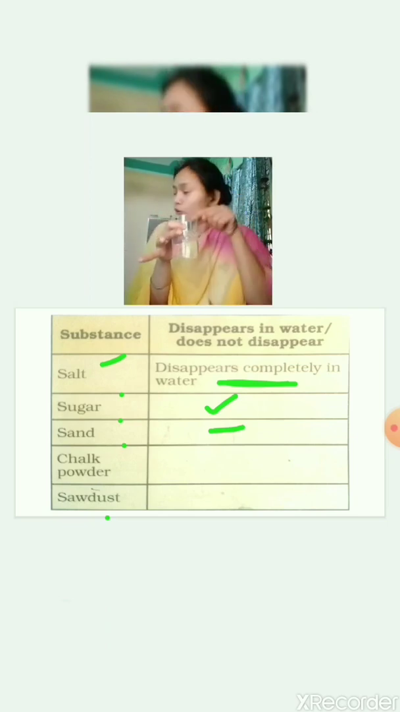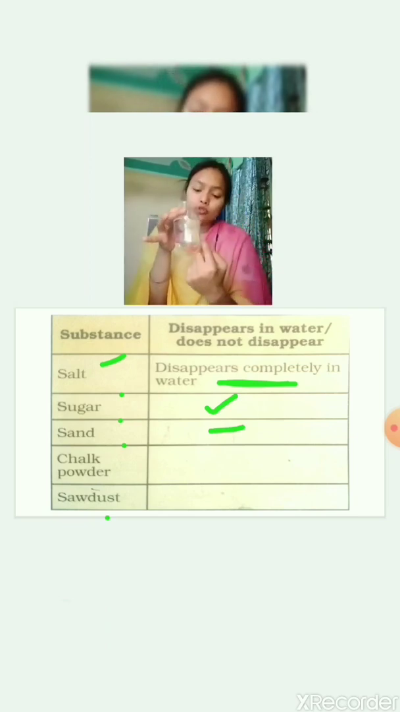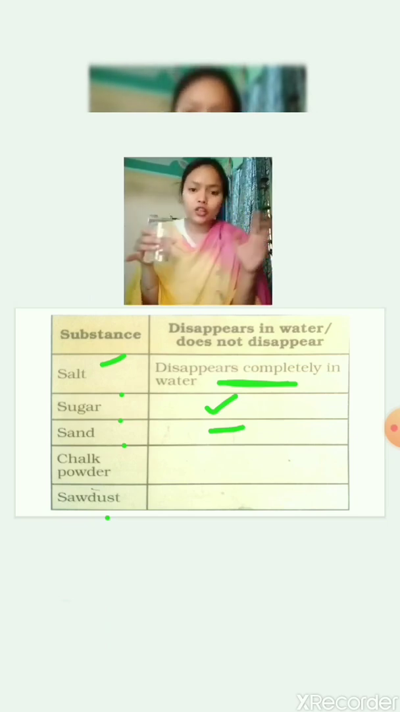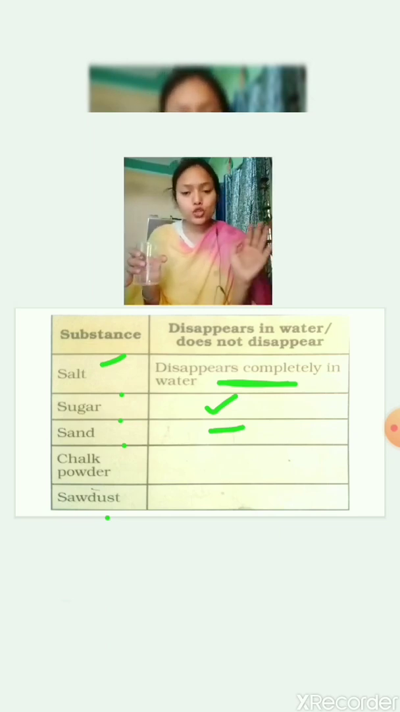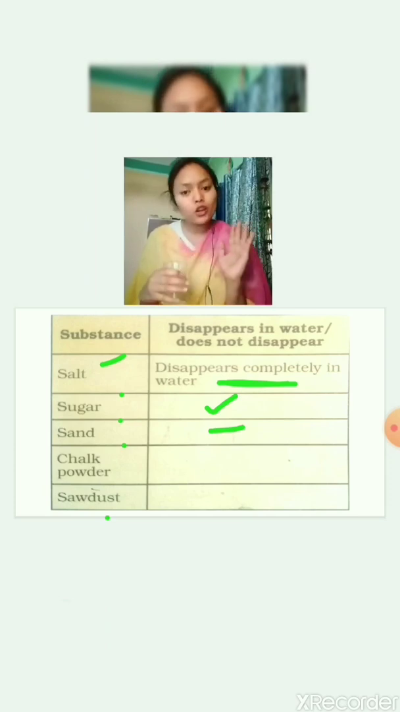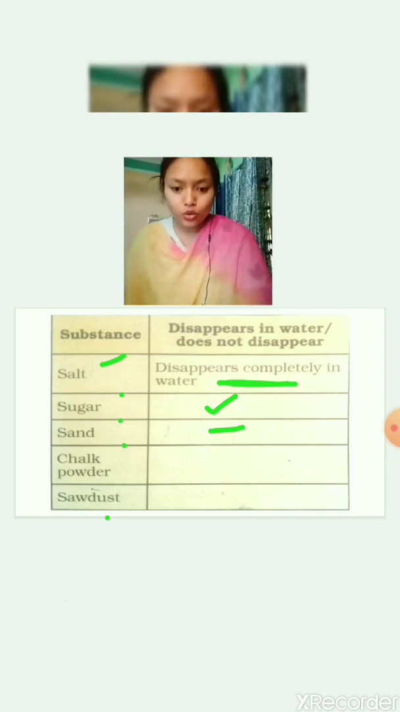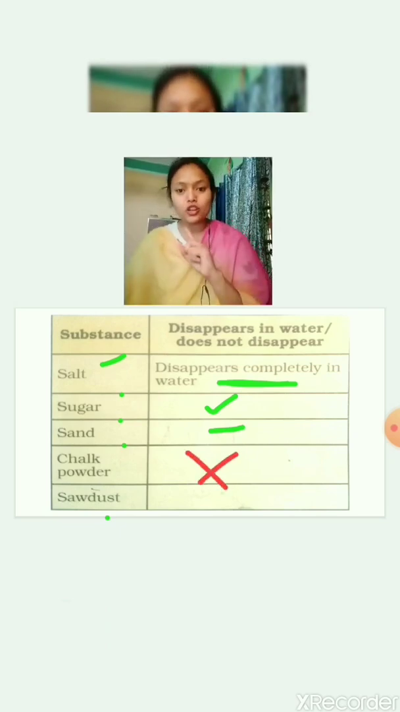But if you put chalk in water, it will be deposited here after 5 or 10 minutes. So chalk is not dissolvable, or it is not soluble in water. Is it clear? So chalk is not soluble in water. Chalk powder is not soluble in water.